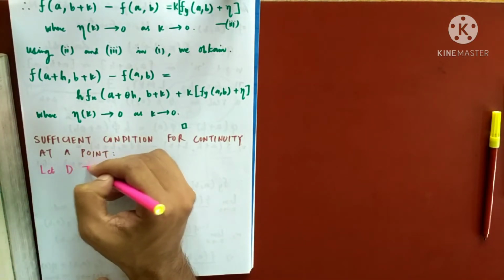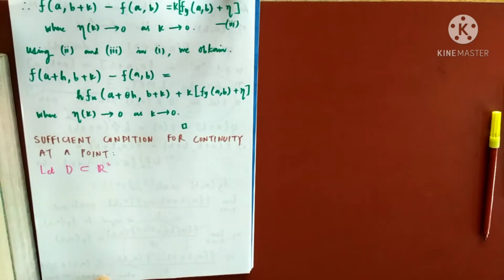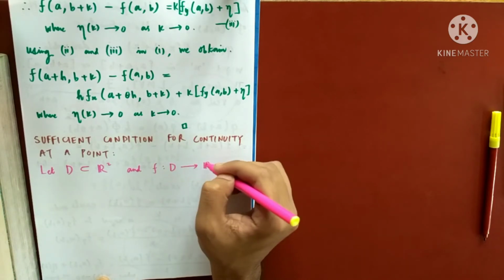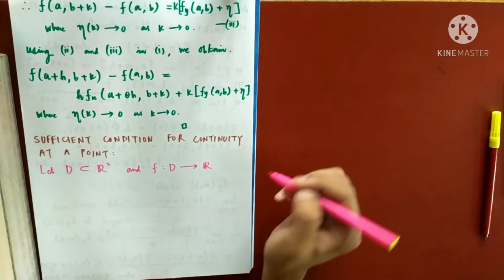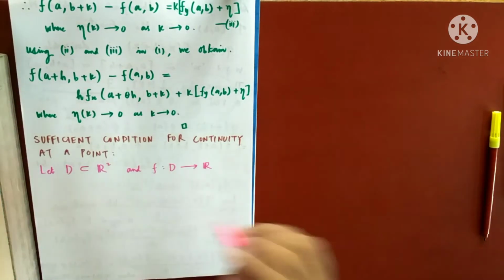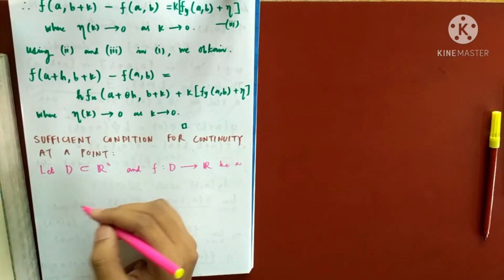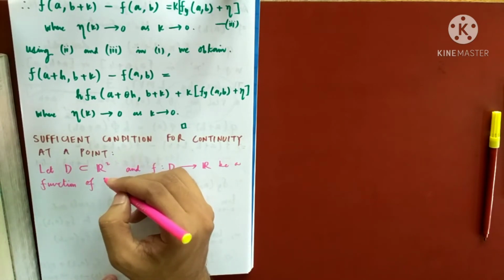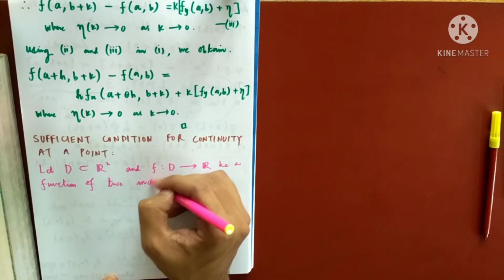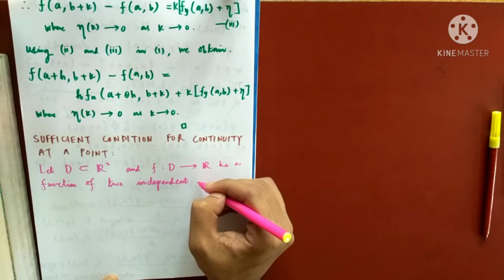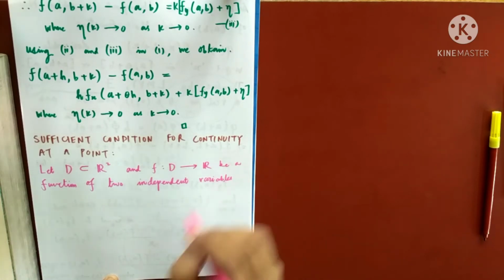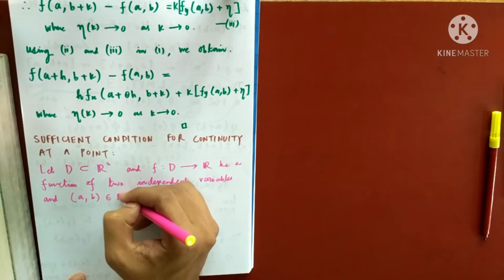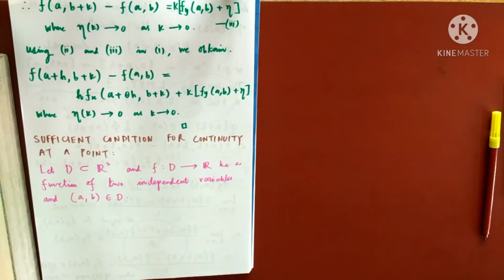Let me write it down. So let D be a subset of R2 and f be a function from D to R of two independent variables, and suppose I have some point in the domain where I want to check the continuity of the function. So this thing has been given to us.